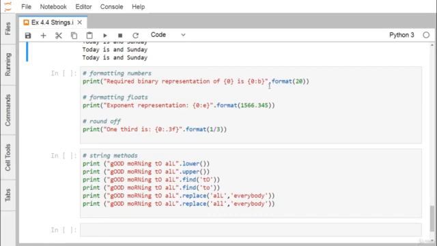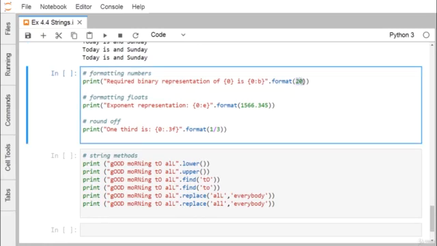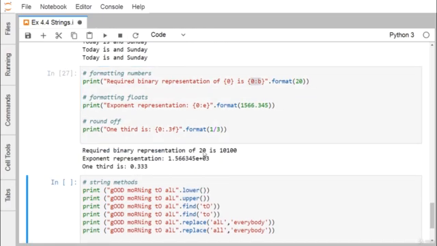Formatting numbers. Here you see we have this format 20. Only one argument is there, so the argument position number is 0. We are printing here 0, and here we are printing 0 but in the binary format. What will be the outcome in that case? 20 will be printed along with this 20 in the binary form. That is 16 plus 4, and that is our 20.